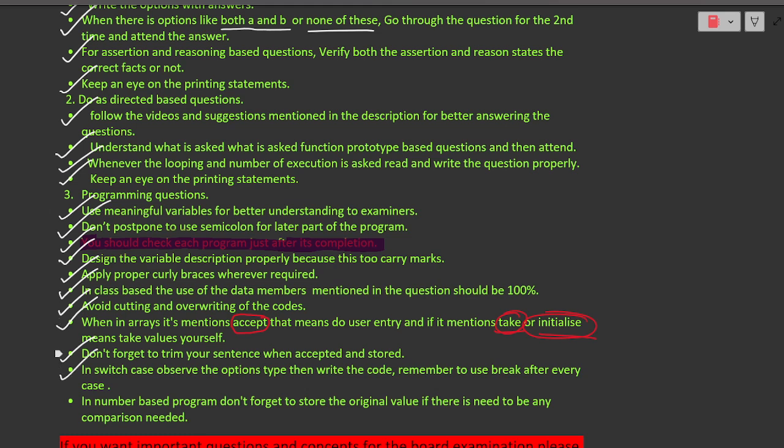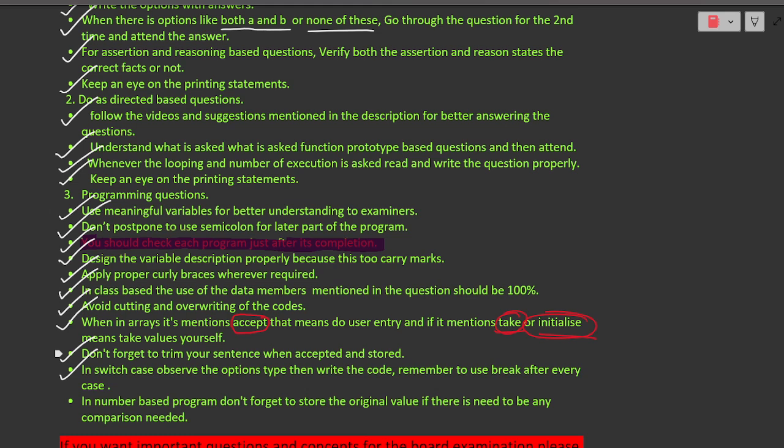Now the next is number based programs. In number based programs, there are most questions where we need to compare the resultant with the original number. Usually students use the same variable for finding the resultant. The students usually do not store the original value in some other variable.